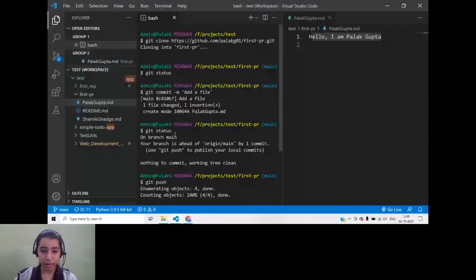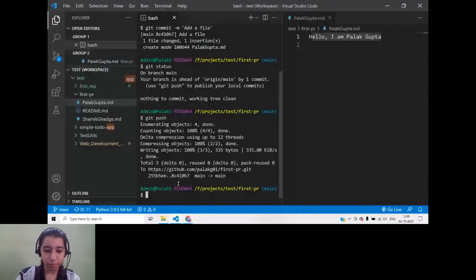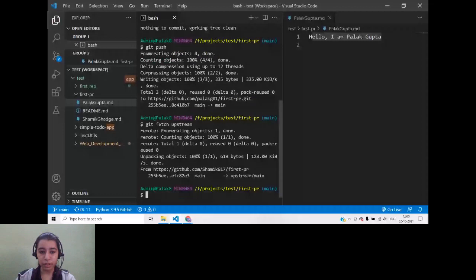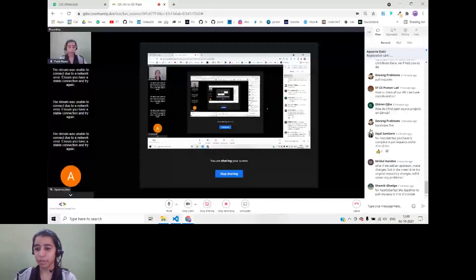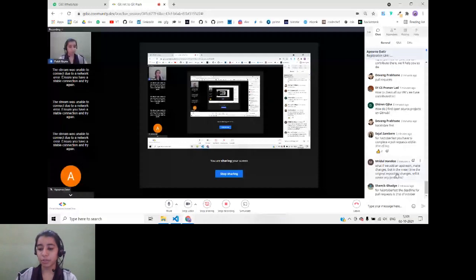Okay, I'll show you the command once more. Git fetch upstream. Okay. So here, see, since there were changes, it has fetched those changes. So when you're working on a large repository, make sure you fetch from time to time. There won't be any issues then. But if you add an upstream, make changes, and without fetching upstream you try to push your code, then it will create issues.